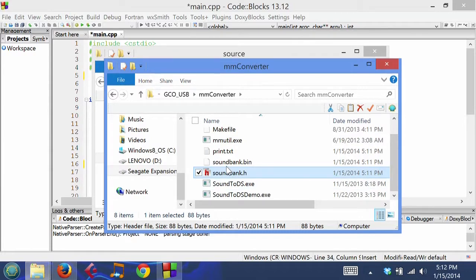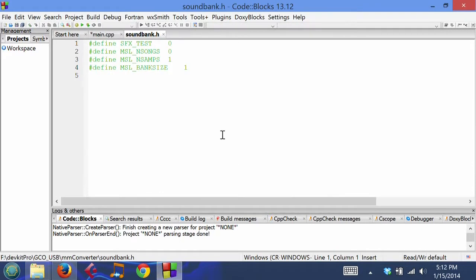Yeah. Exciting. So, we have this soundbank.h file, and this is what it looks like. You will notice that these three things right here you can ignore. All your sound effects are given a rename define, all caps SFX underscore, and then the name of the file itself in all caps.